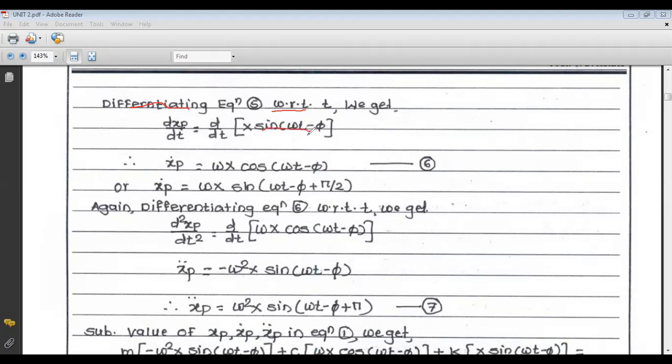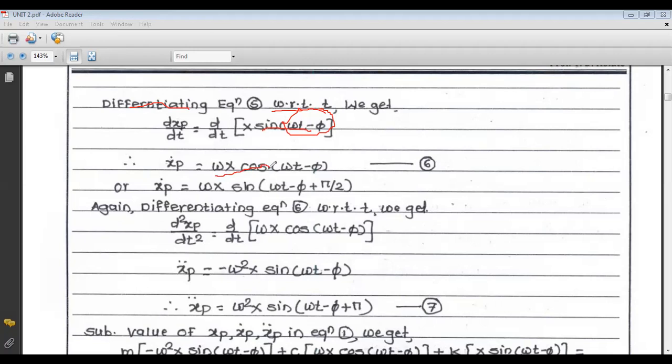The derivative of sine of omega t minus phi is cos of omega t minus phi. And again, the derivative of omega t minus phi with respect to t: phi is constant, so it is 0, and the derivative of omega t is omega. So it is omega x cos of omega t minus phi. So this is equation number 6.